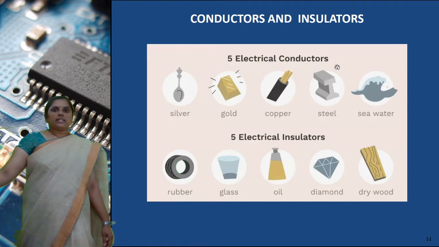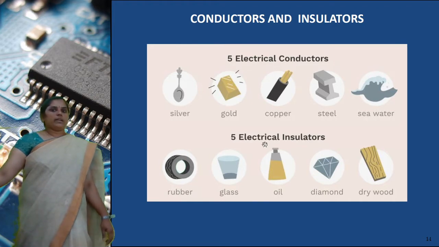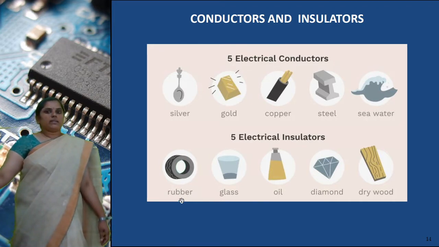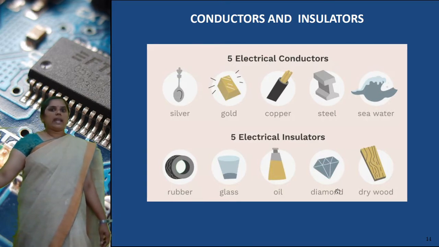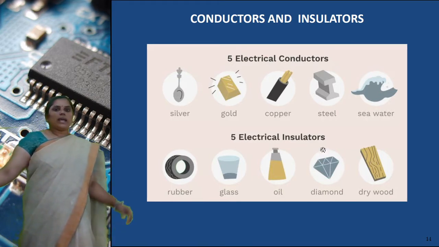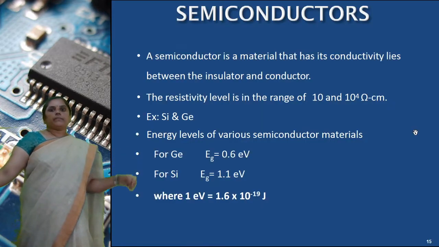Examples of electrical conductors are silver, gold, copper, steel, seawater. And electrical insulators are rubber, glass, oil, diamond, dry wood. These are the electrical insulators.